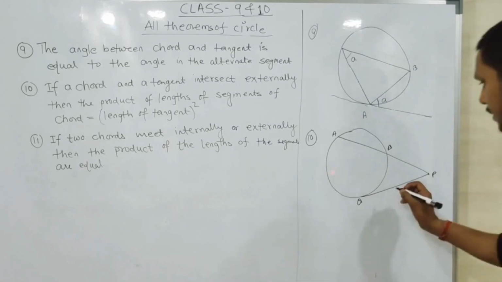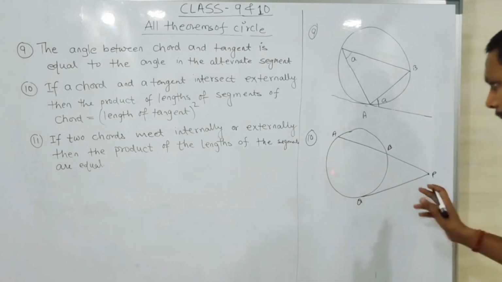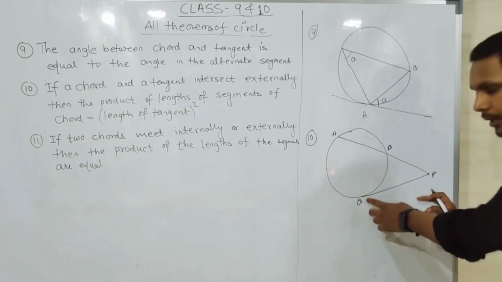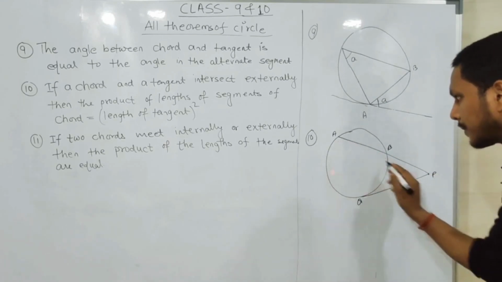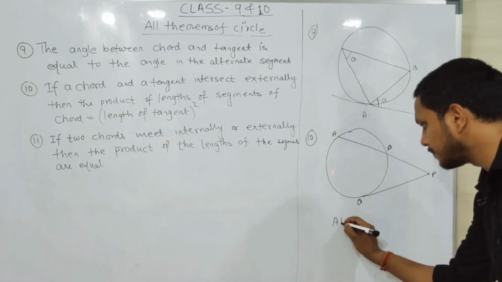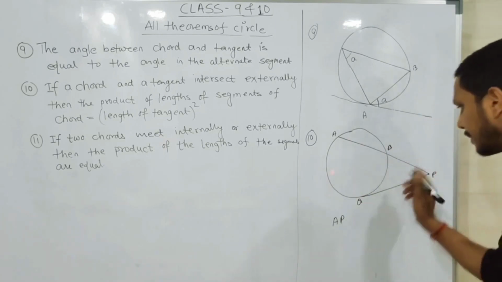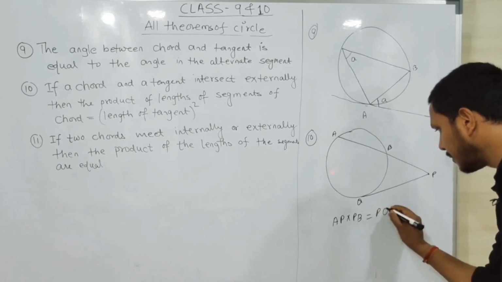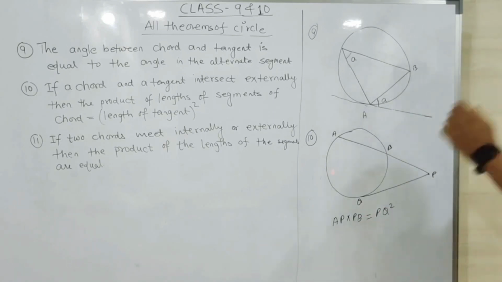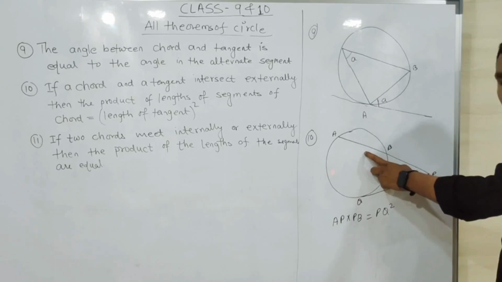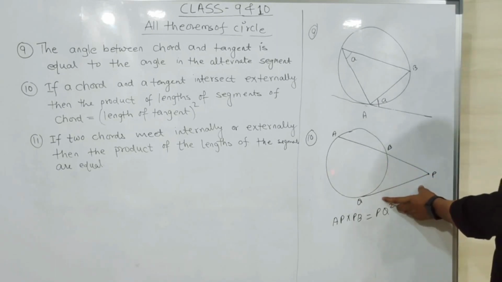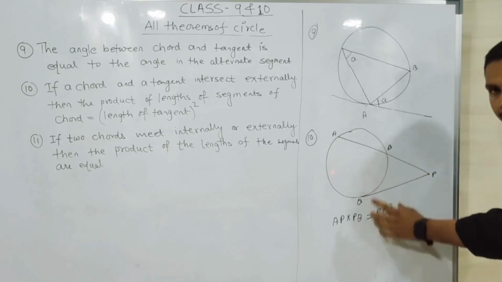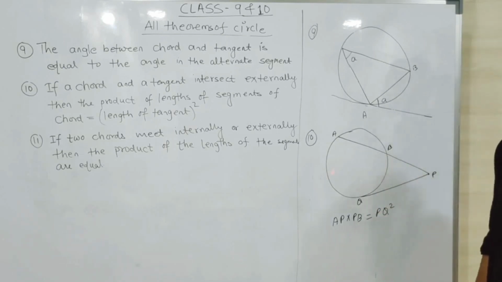So by the statement, the length of PQ, simple, this AP is a chord और ये क्या दिख रहा है? Tangent. तो product of the segments means AP into BP, you will get what? PQ square. Again see, the product of the segments of the chord equals the square of the tangent length. So AP into BP equals PQ square.